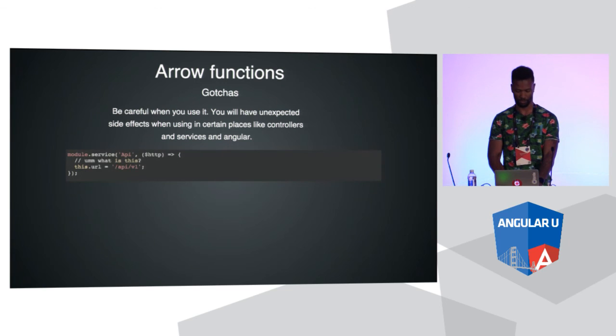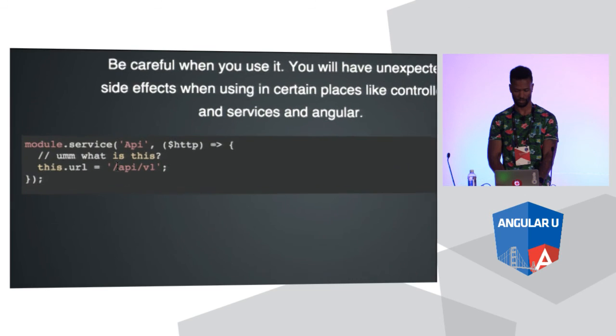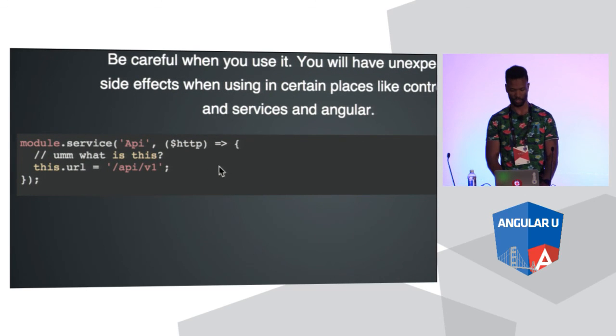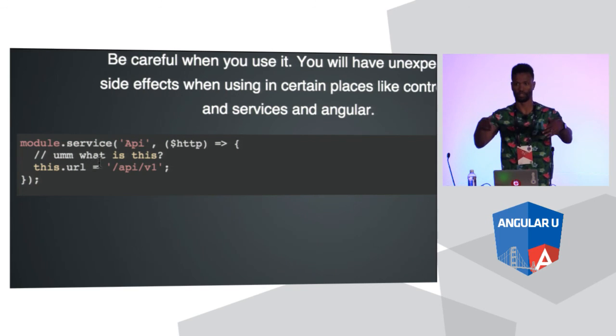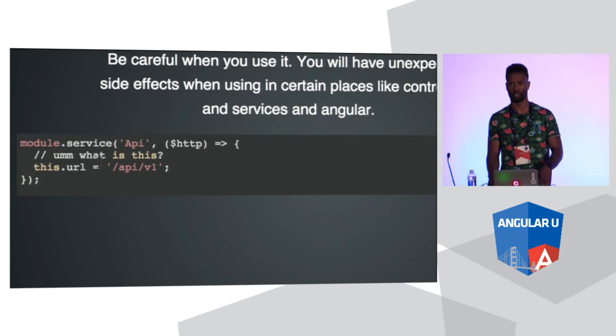So here's an example of what's gonna break if you were to use this. I'm just gonna use this arrow function here for the callback for my service, right? And if you use a service, service uses the this word. It's a newable function that's going to be called by Angular. So if we follow the rules of what an arrow function is going to do, then what is this inside this service now? It's whatever is on the outside, right? It's not some new encapsulated context. It's not a new object, right?